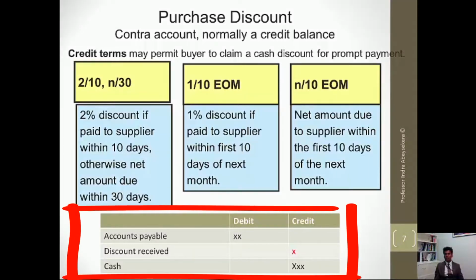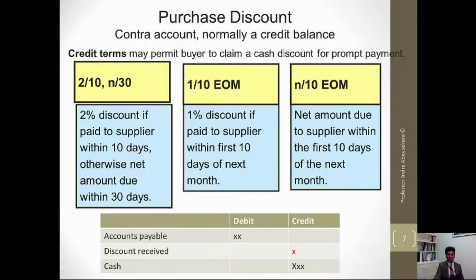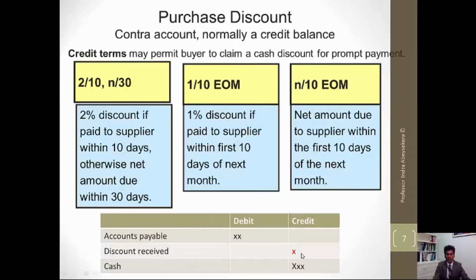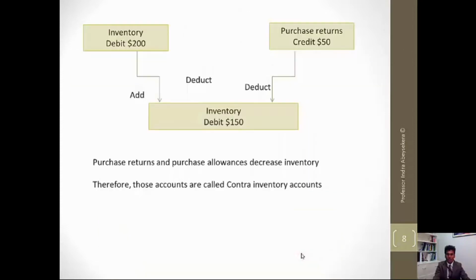We're supposed to pay so much, but the amount of cash that we will pay as a company will now reduce because of the discount received. Again, purchase returns, purchase allowances, and discounts received on purchases are credit items, contra accounts.